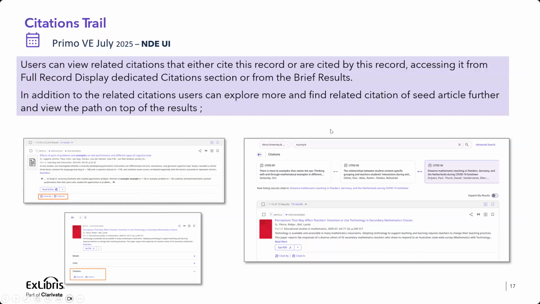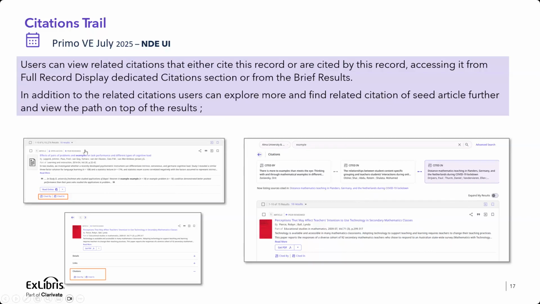If they go, they enter this page. We're showing the list of citations for that article, and they will be able to continue and explore and create a citation path, a citation trail. As you can see, whether it's cited by or cited in, it's mentioned over there, and there will be the ability to go ahead through the trail. We also add here the option to expand my results to see citations that are not through my library activation.